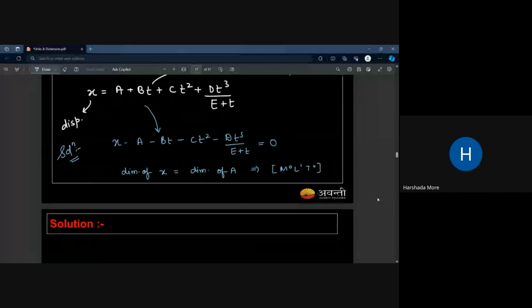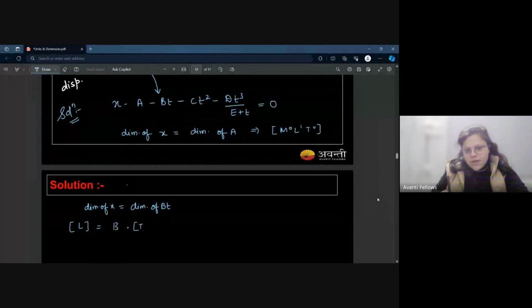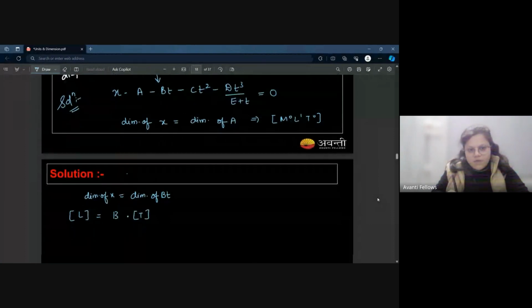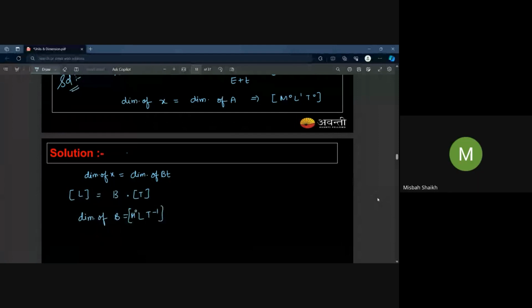Then we have the dimension of x is equal to the dimension of bt, and L is equal to the dimension of B into the dimension of T, and it would be dimension of B is equal to LT minus 1 and M0. Is that okay? Yes, ma'am.